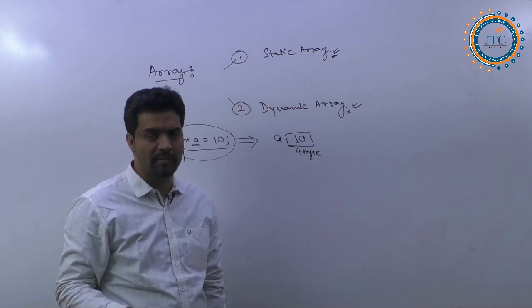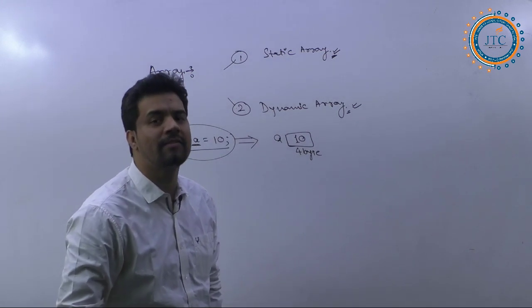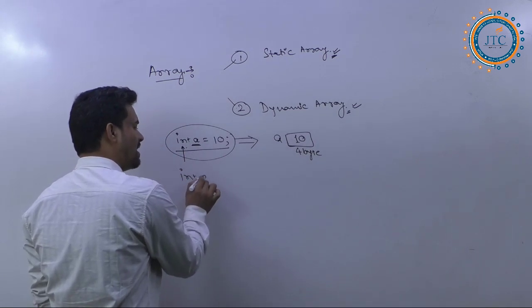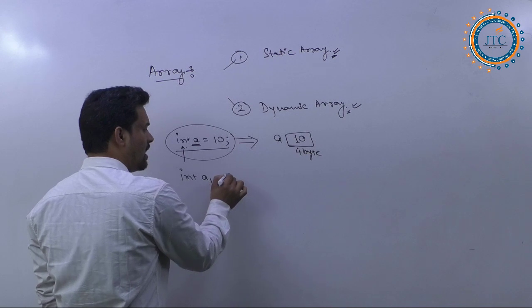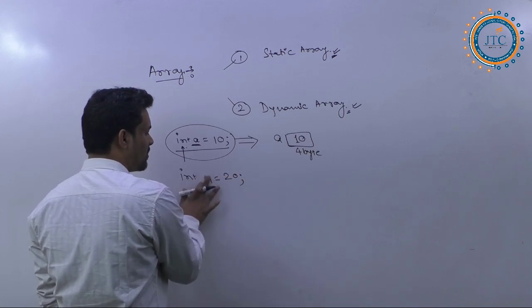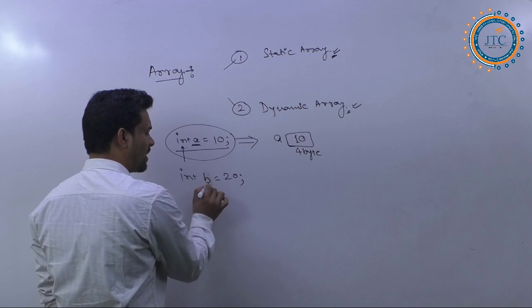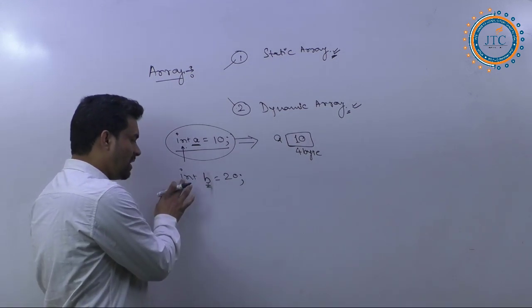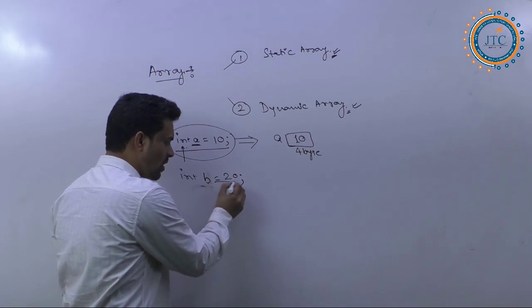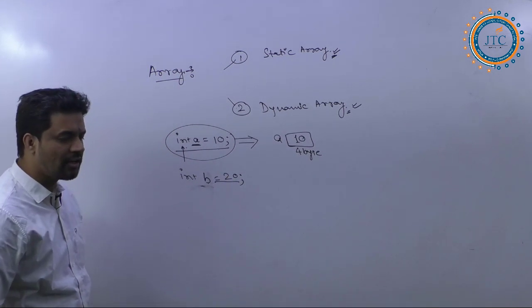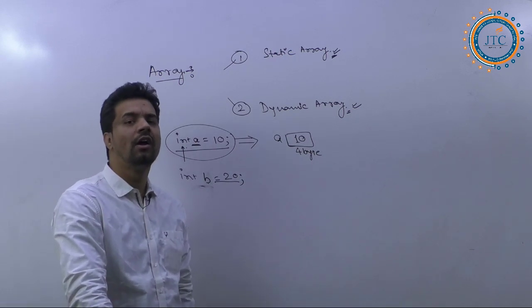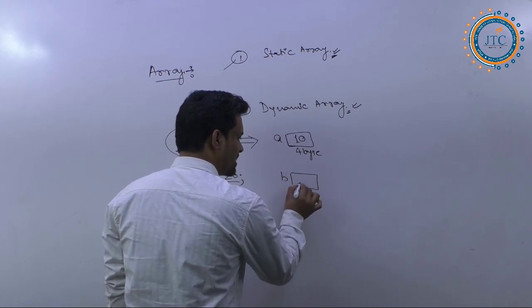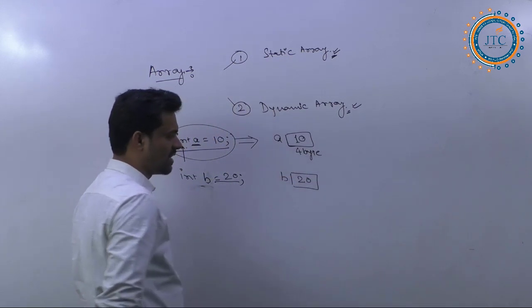If we have a requirement to declare another variable, let's say int b = 20, then in this b the value 20 has been assigned.